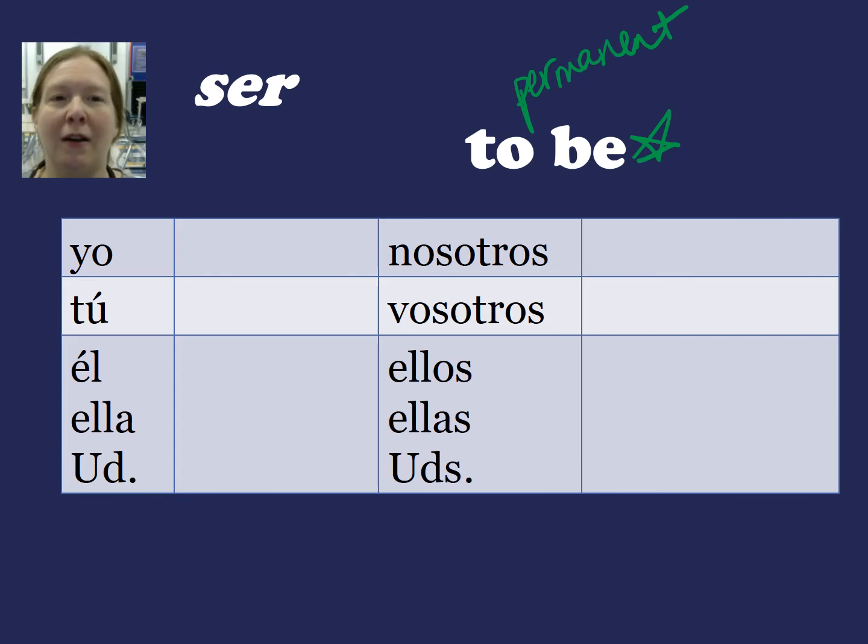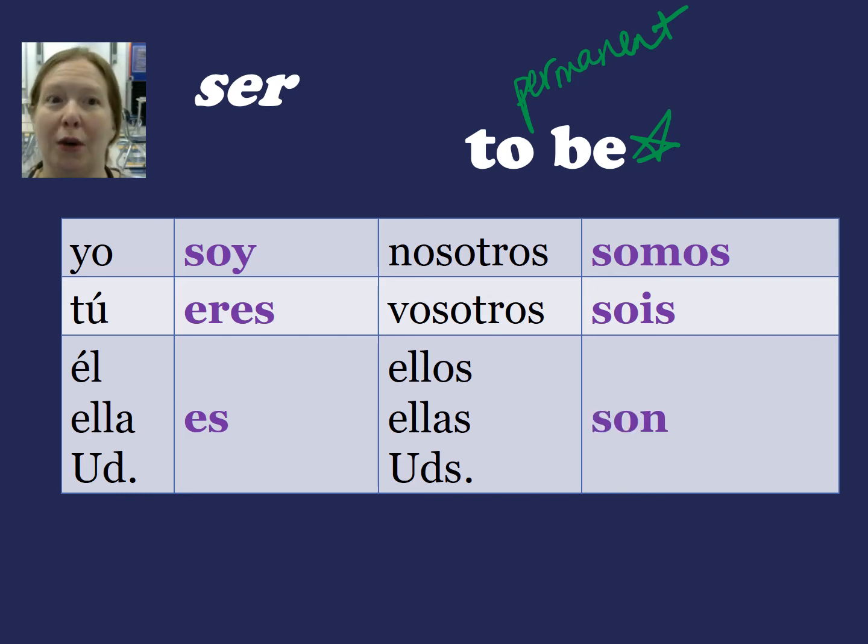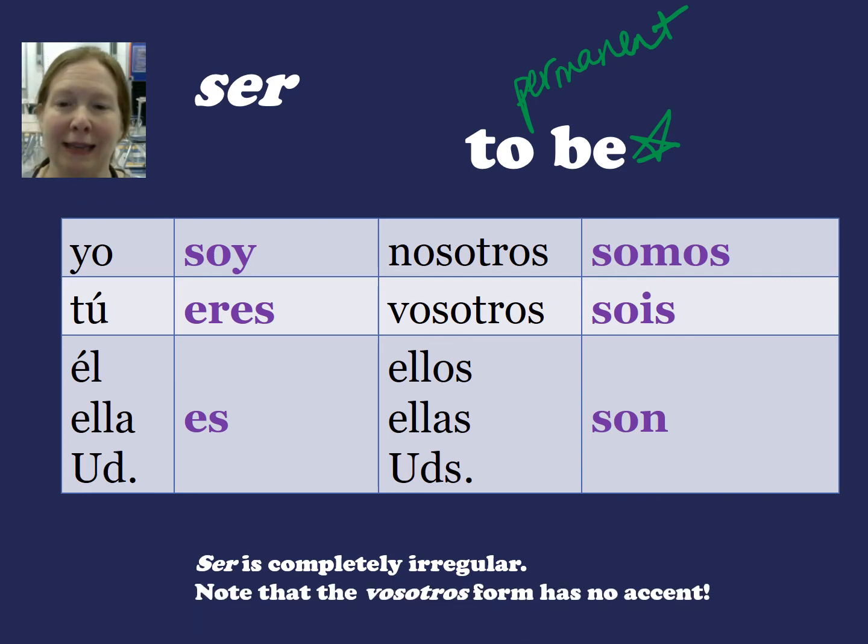And the forms of ser are yo soy, tú eres, él, ella, usted es, nosotros somos, vosotros sois, ellos, ellas, ustedes son. And just like ir, ser is completely irregular. You just have to memorize all of the forms. And again, the vosotros form, since it's only one syllable, there is no accent on that form.